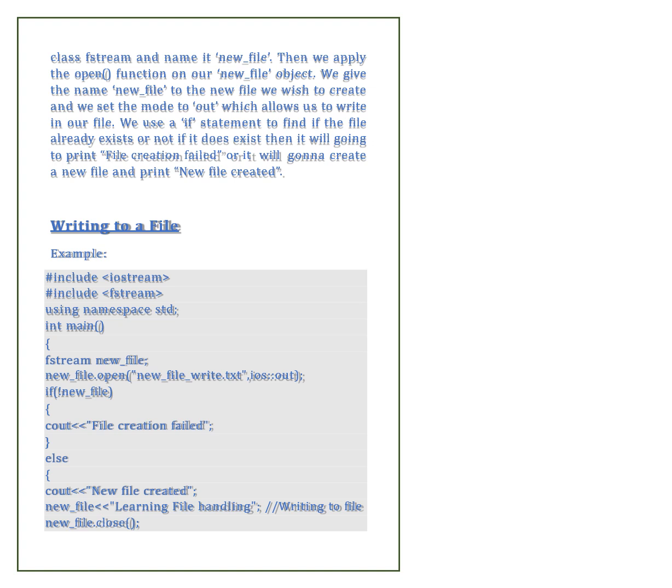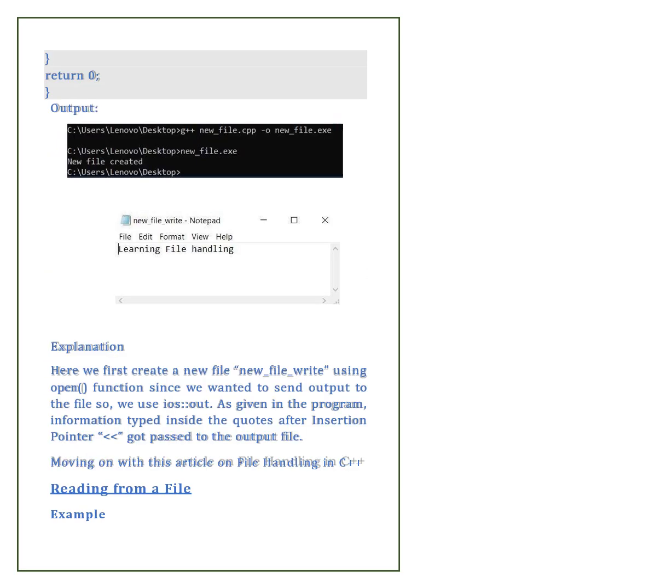So, writing to a file. This is the program which we will be using for writing to a file. So this is the output of the program. I will be explaining the program here. Here we first create a new file using the open function. Since we wanted to send output to the file, we use ios::out as given in the program. The information typed inside the quotes after the insertion operator gets passed to the output file.